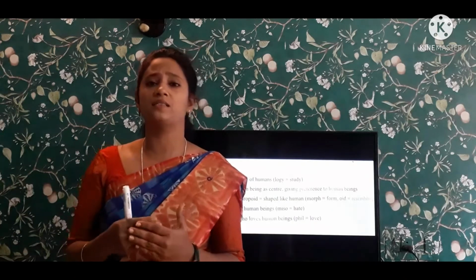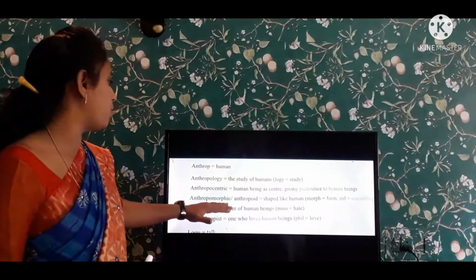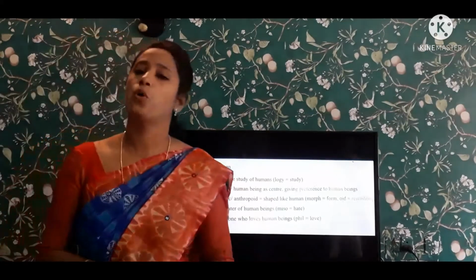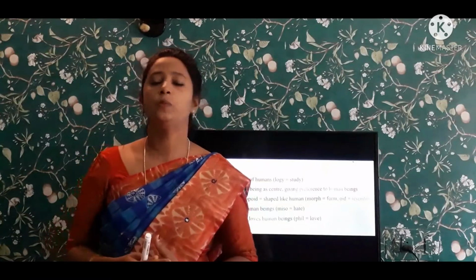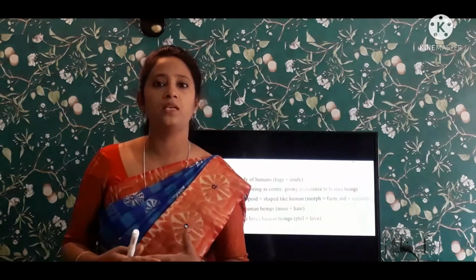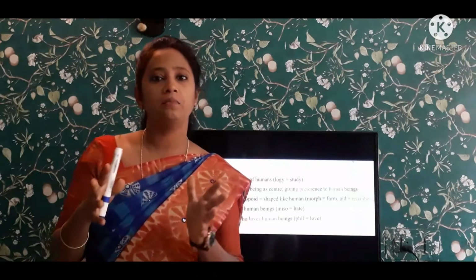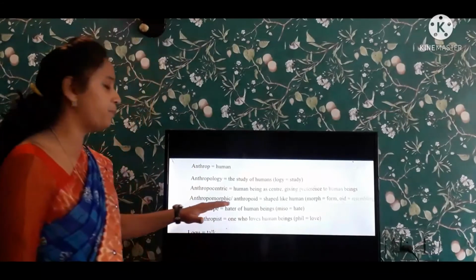And the best example for anthropomorphic is a robot. Robots work like human beings, walk like human beings, and everything about them resembles human beings. That is the best example for anthropomorphic.